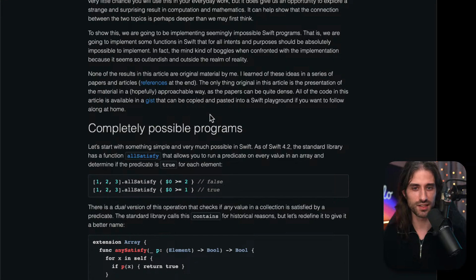None of the results in this article are original material by me. I learned of these ideas in a series of papers and articles. References are at the end. The only thing original in this article is the presentation of the material in a hopefully approachable way, as the papers can be quite dense. All of the code in this article is available in a gist on GitHub that can be copied and pasted into a Swift playground if you want to follow along at home.